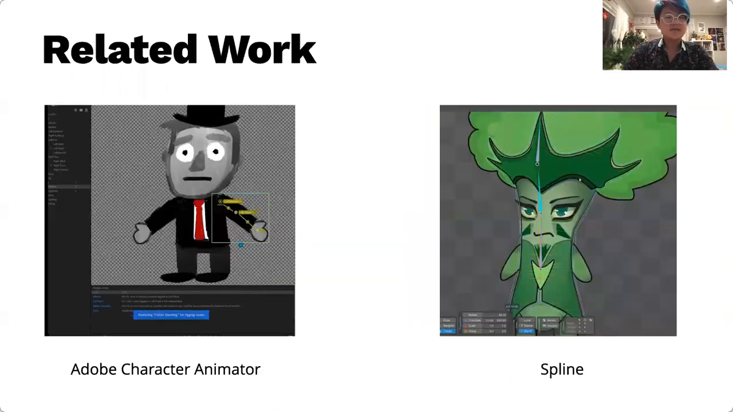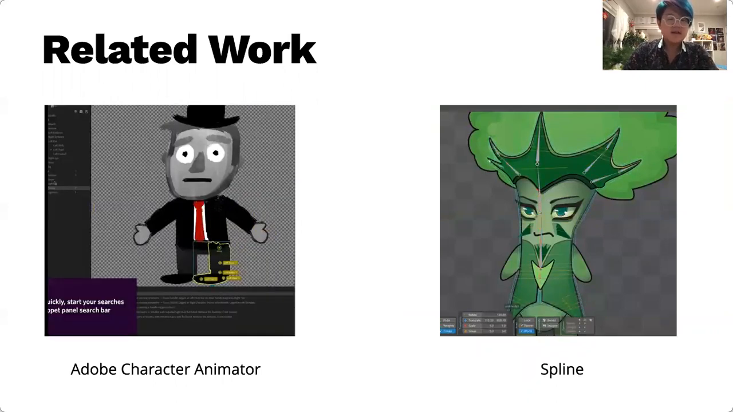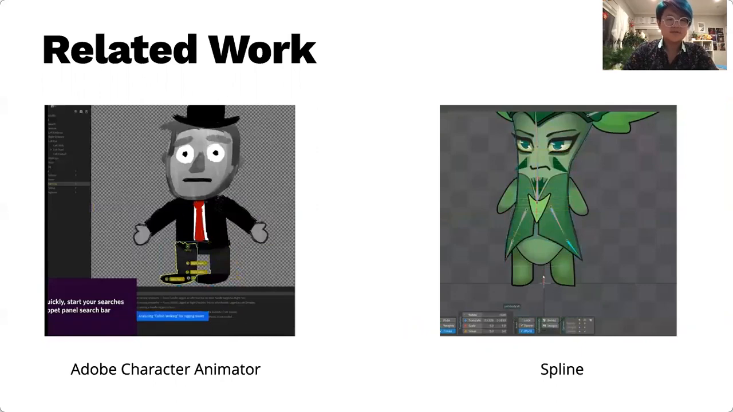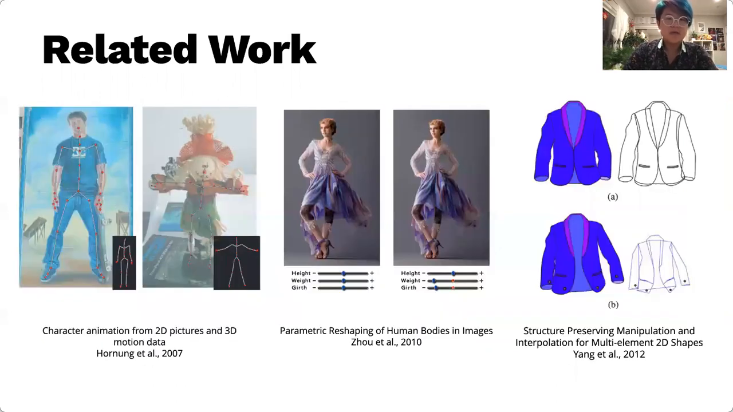The idea of rigging is not new, and there are many commercial software tools like Adobe Character Animator and Spline that allow users to manually specify their own rigs for animation. However, this process can be time-consuming and tedious. To address this problem and allow for creating easier deformations, research has focused on automatic rig transfer for humanoid skeletons, manipulating body parameters like height and weight through applying a warp field, and creating single structure preserving links for 2D illustrations. However, none of this prior work addresses our input domain of layered characters and our specific research question.